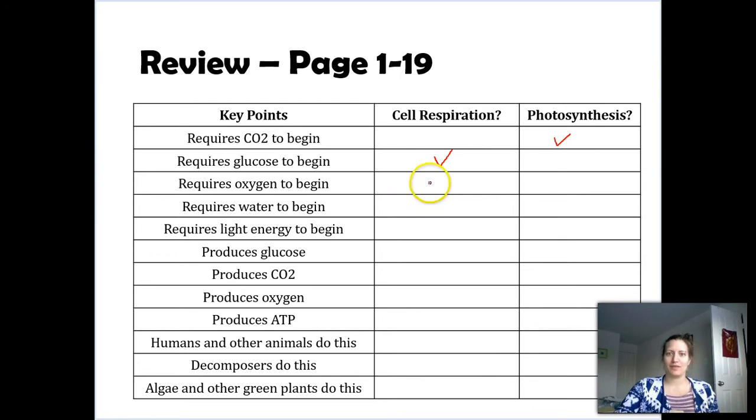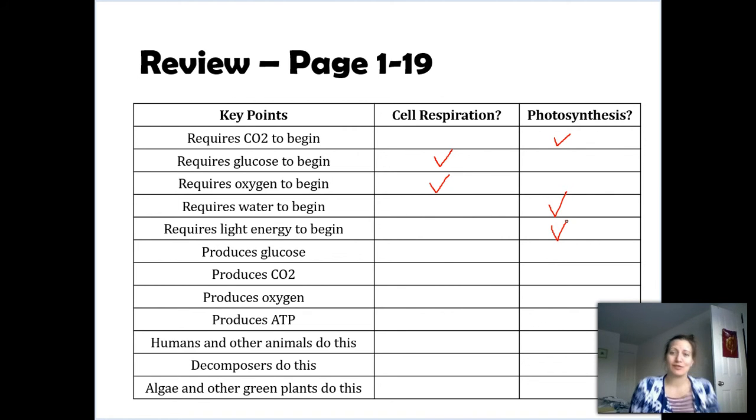Requires oxygen to begin. Think about humans. We need oxygen. Well, we don't photosynthesize. We respire. We undergo cellular respiration. Requires water to begin. Definitely photosynthesis. If you're getting these confused, think about plants. What does a plant need in order to survive? Well, they need water. If you don't water your plant, it's going to die. Requires light energy to begin. Definitely plants. Plants need this sunlight.